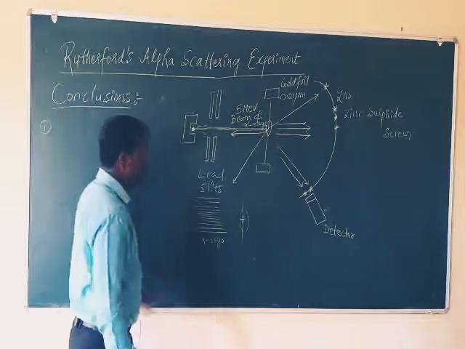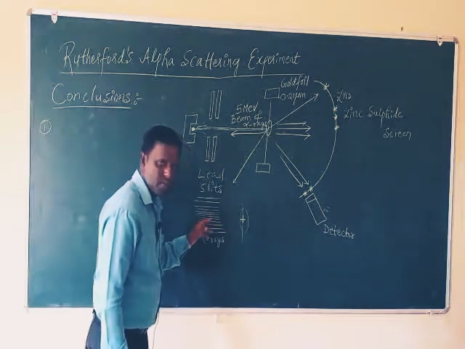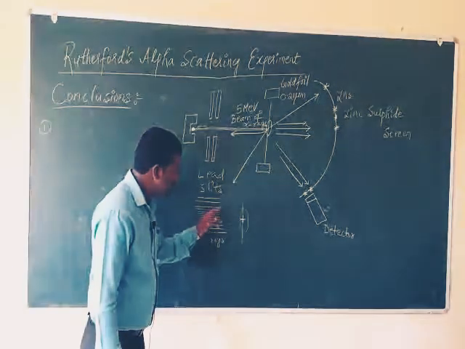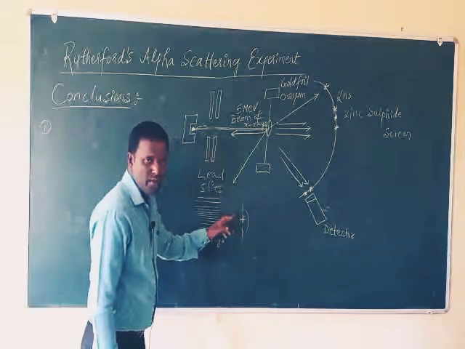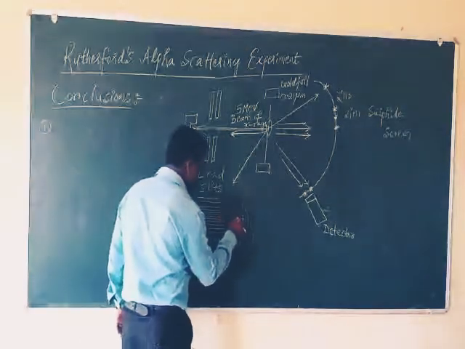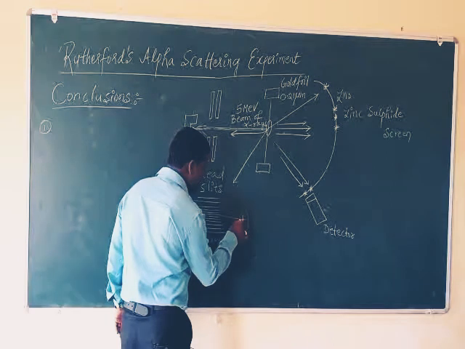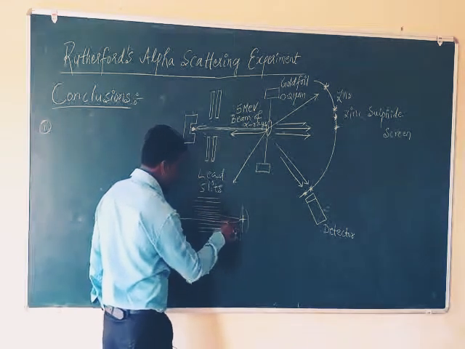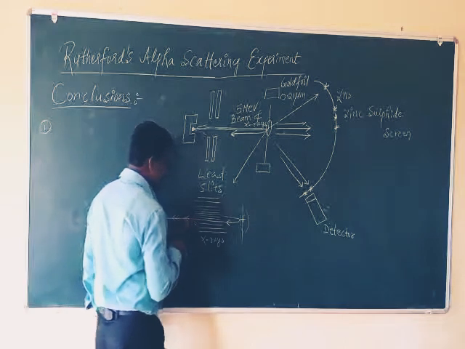The alpha ray which comes directly towards the center of the nucleus gets reversed in its direction. It retraces its path.